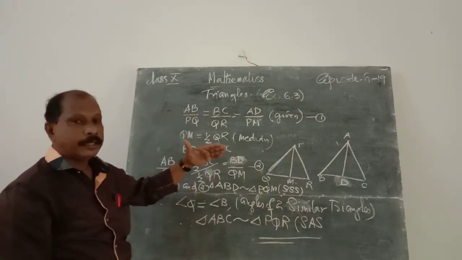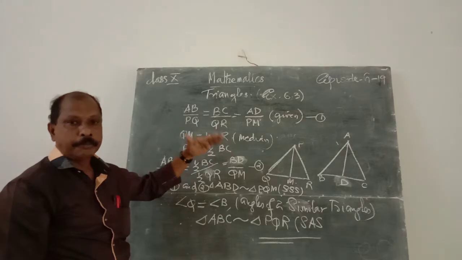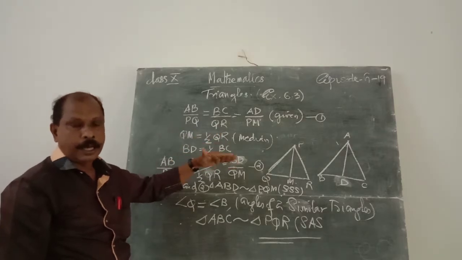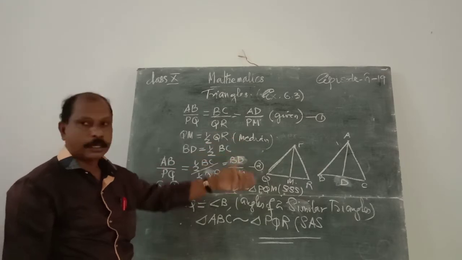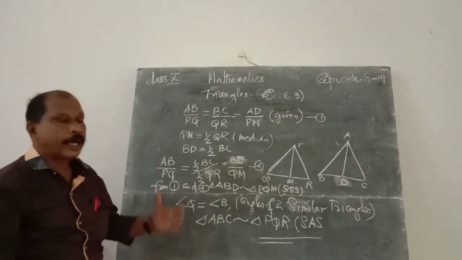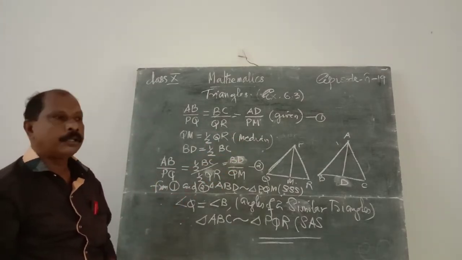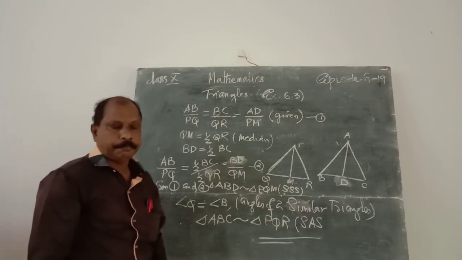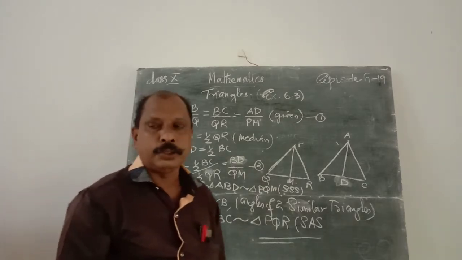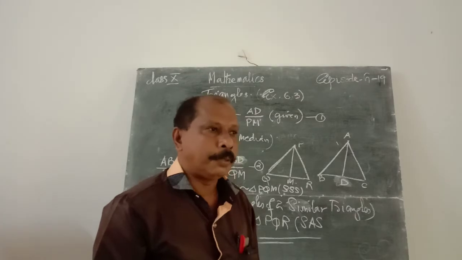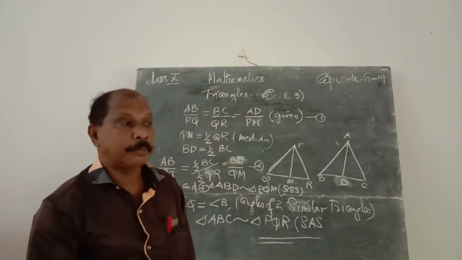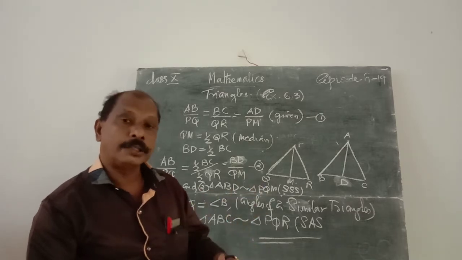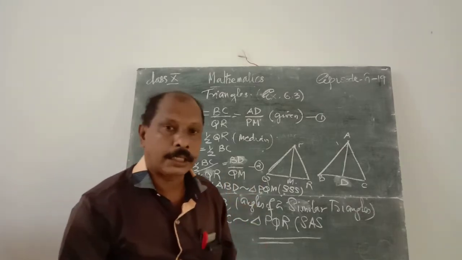Listen, given that two sides and the median of the first triangle are proportional to two sides and the median of the second triangle, prove that these two triangles are similar. A median is the line joining any vertex and the midpoint of its opposite side, so it bisects the opposite side.